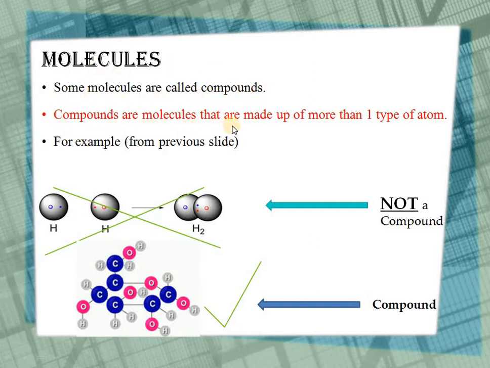Compounds are the molecules that are made up of more than one type of element or atom. So we can say molecules can be compounds or cannot be compounds. This is the example of H2, where the same type of atoms of hydrogen combine to form H2. So it is a molecule, it will not be a compound.